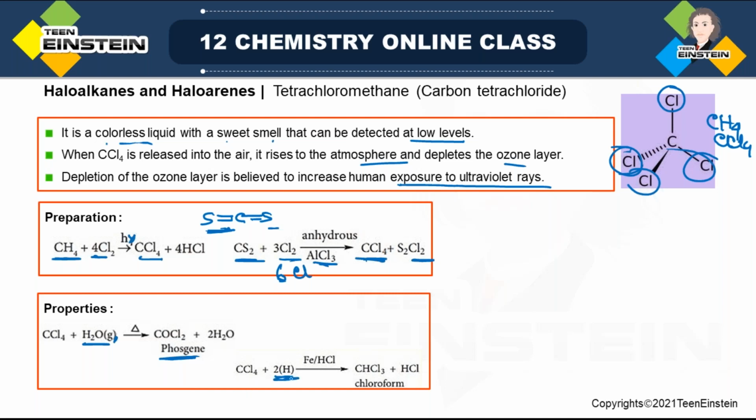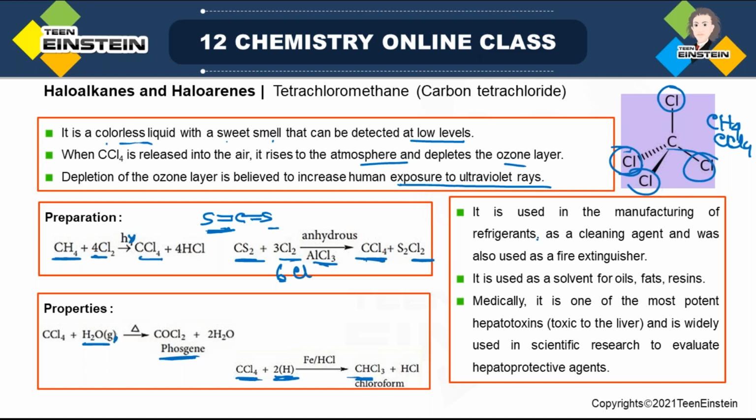Then the reduction reaction. When it is reduced in presence of Fe and HCl, one CCl bond is converted to CH. So you can also consider this as a preparation method for chloroform, because after reduction of CCl4 you get chloroform.